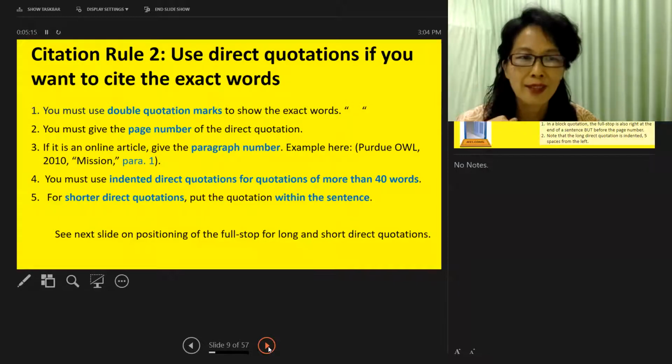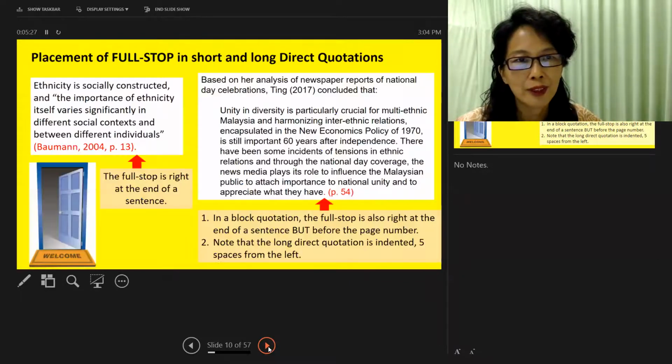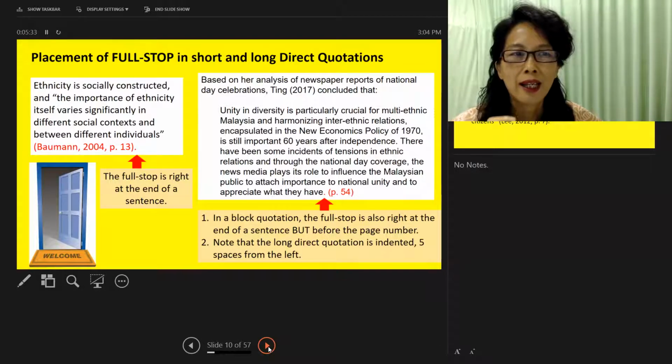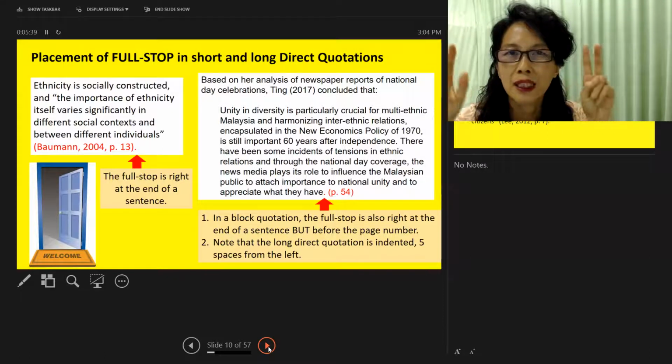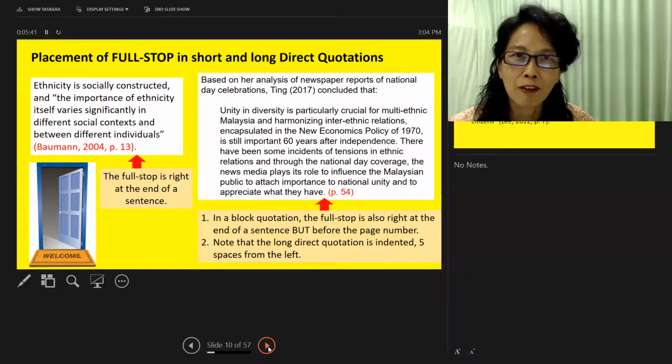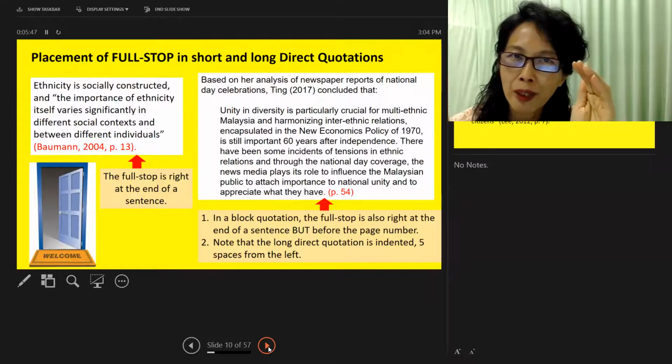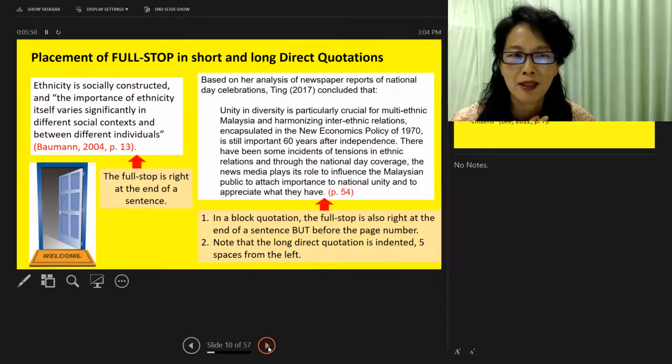Another thing you need to learn, that is the third thing, when your quotations are long or short, the format is different. Long or short means more than or less than 40 words. You look at this example here. On the left side, it is the short quotation. Ethnicity is socially constructed and blah, blah, blah are in quotation marks. The blah, blah, blah are taken from Bowman 2004, page 13. So I use quotation marks to mark off very clearly which part belongs to Bowman and which part is my sentence. And then I tell people that the one in quotation marks comes from Bowman, page 13.